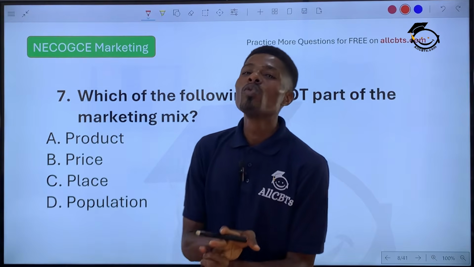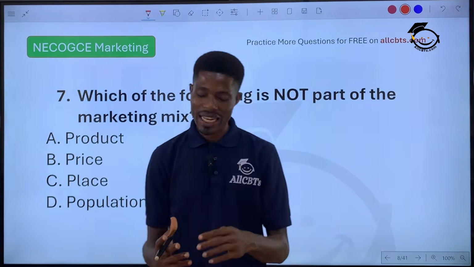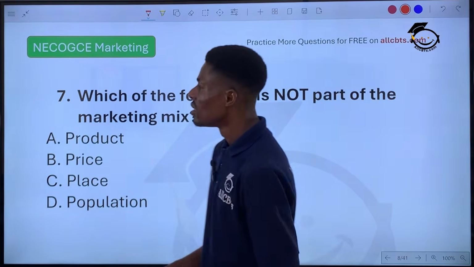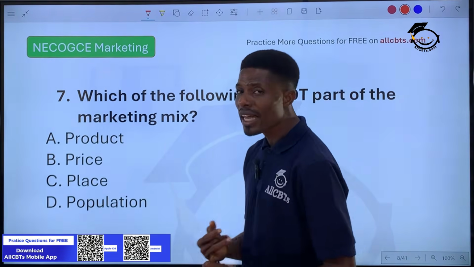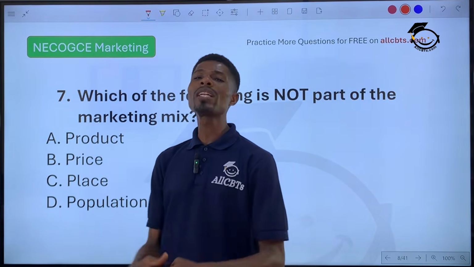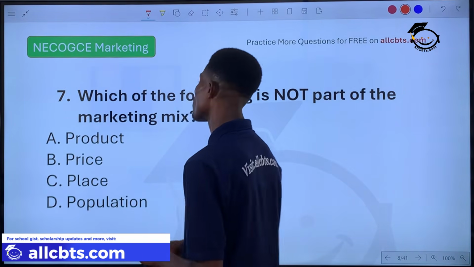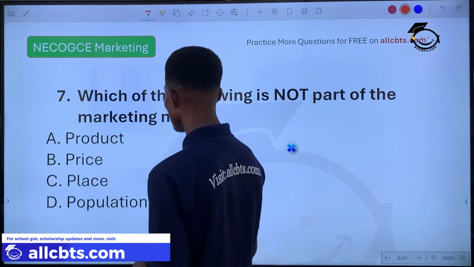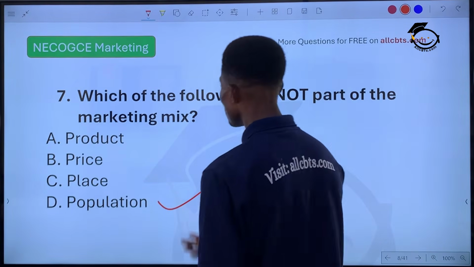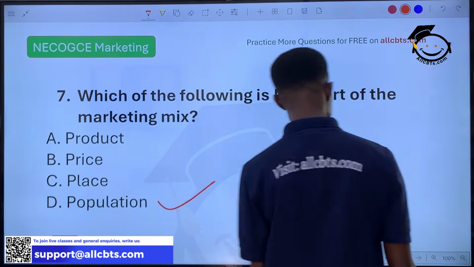Secondly, we put the price within the frame that customers can easily afford, the place where it is needed, and come up with promotion that will persuade customers to patronize what they sell. So the correct answer will be population, because population is not part of the 4 P's of marketing. We have product, price, place, and promotion. Population is not part of it.